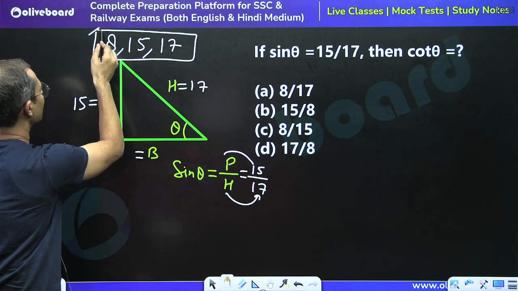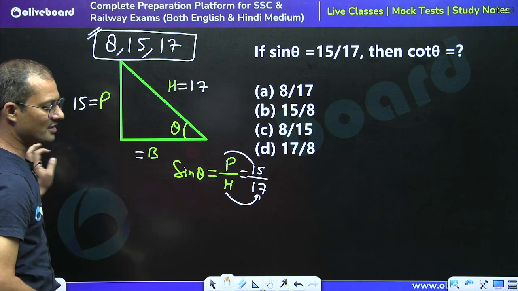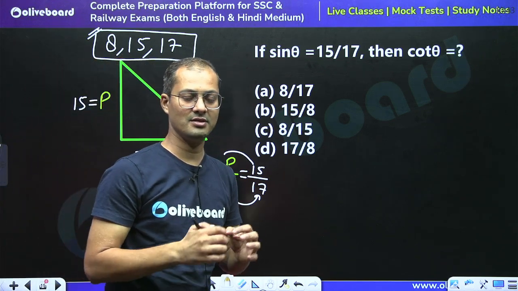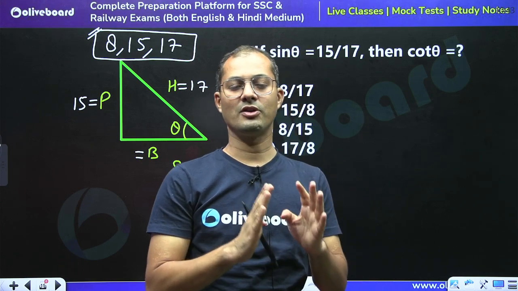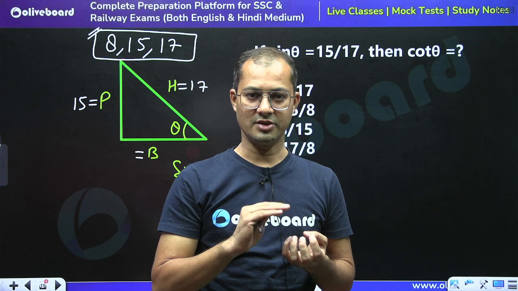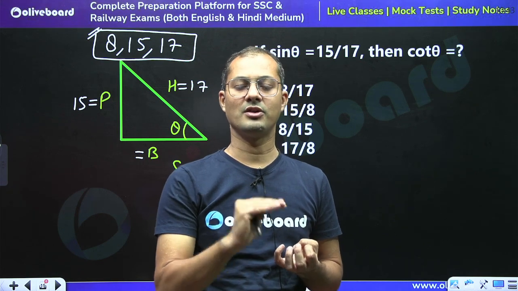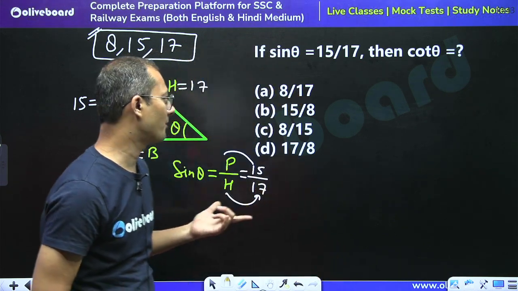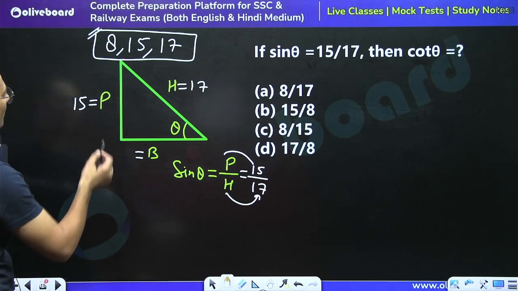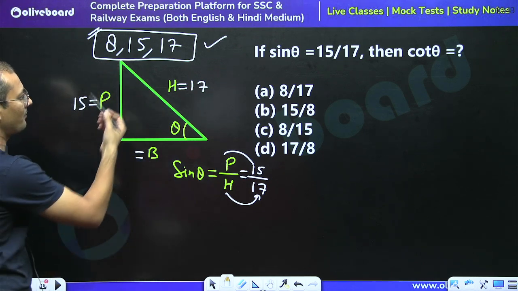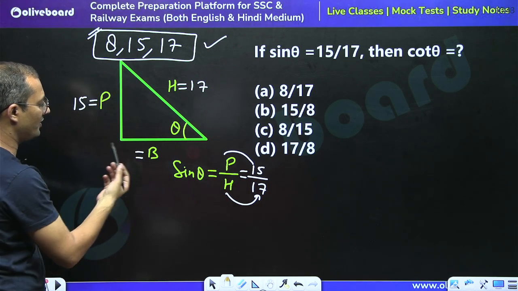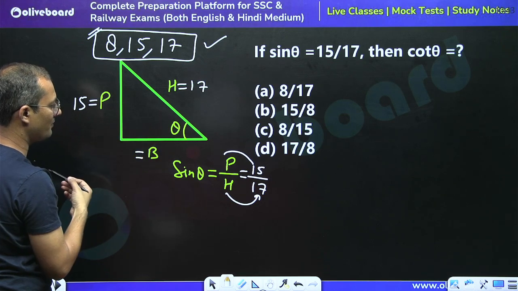So triplets are any three numbers which satisfy the Pythagoras theorem, right? Three numbers which satisfy Pythagoras theorem are known as a triplet. If we do not remember this triplet, we can calculate it by using the Pythagoras theorem.